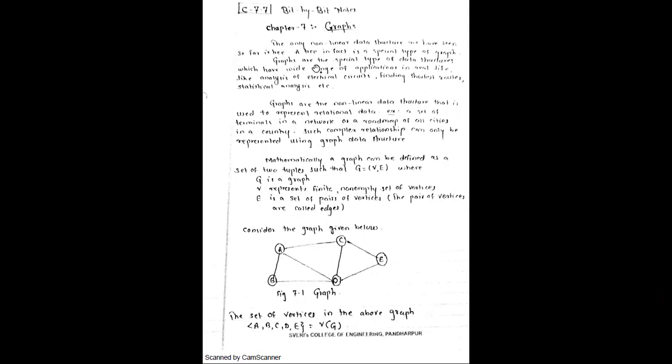Now here, the non-linear data structure we have used so far is the tree only, right? Now we will use the graph. Graphs are a special type of data structure which have a wide range of applications in our real life, like analysis of electrical circuits, finding the shortest path, statistical analysis. So we have discussed a few of the points here.